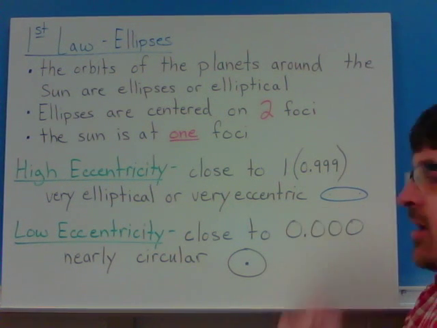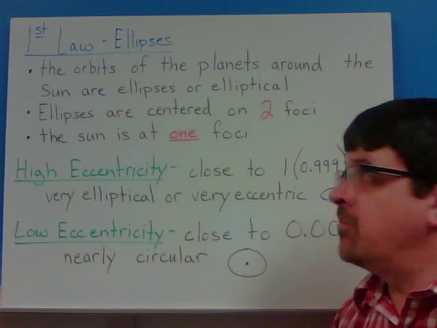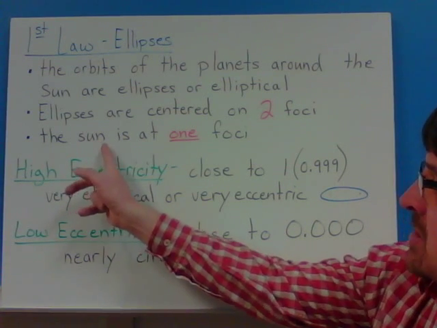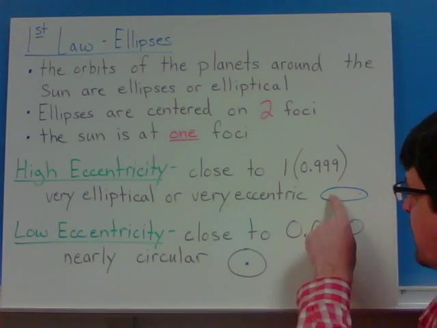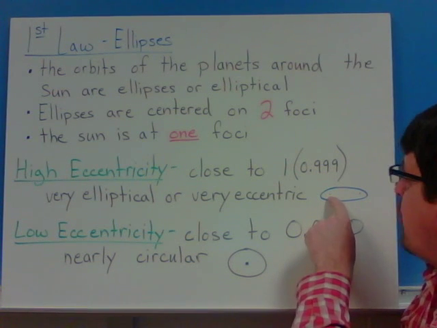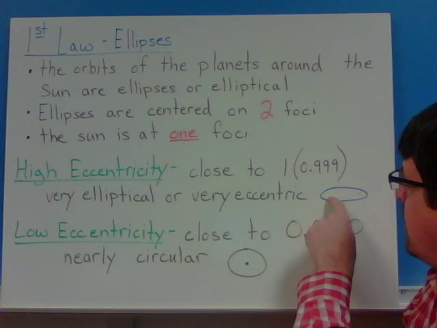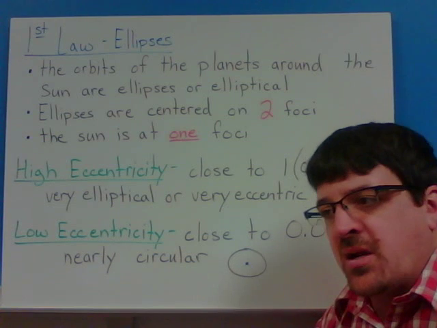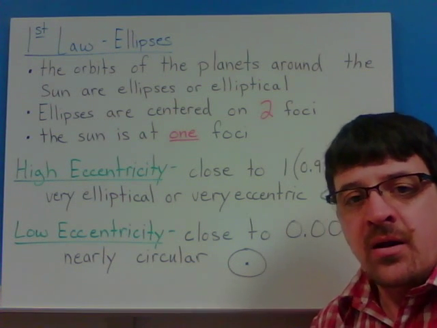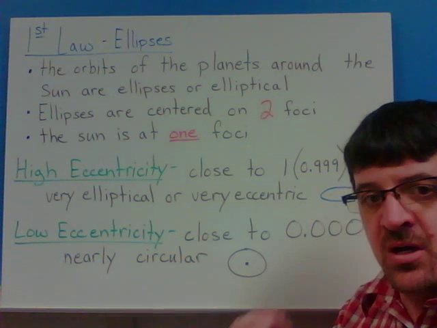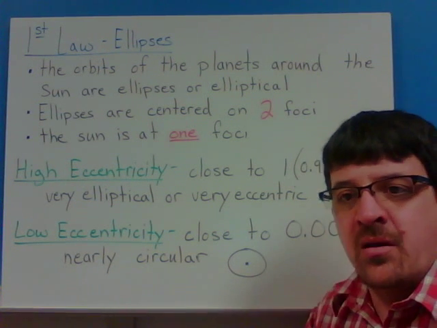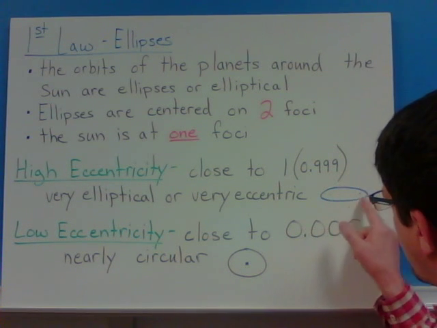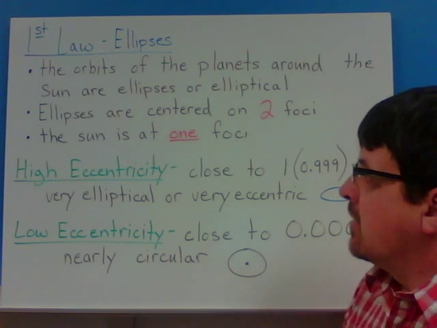Just understand an ellipse or an elliptical orbit. That right there, that's an ellipse. It has 2 foci. That's what the second point is here, it's centered on 2 foci, and you guys already know the sun is at one of the foci. I know this one's small here, but if you can see these 2 dots that I have on here, one of those is going to be the sun, and the other one is going to be an imaginary point in space. I can't say it's imaginary, there's nothing there. So you have the 2 points, but the sun, or whatever it's orbiting, is at one of the foci, and the object that's doing the orbiting is going around on that ellipse.